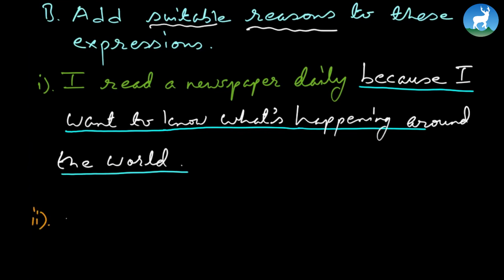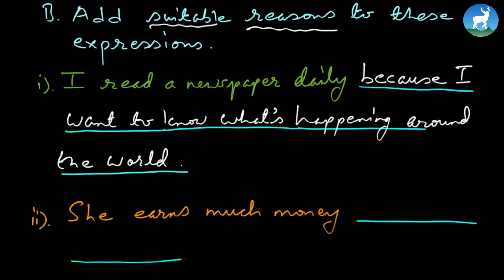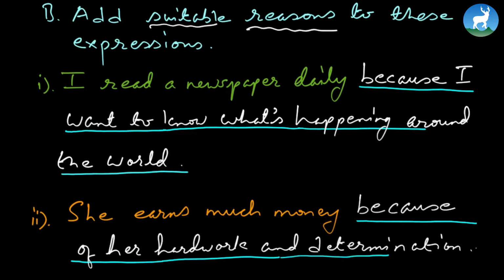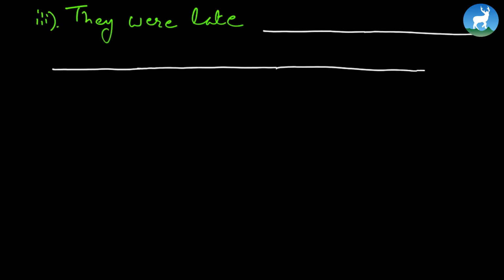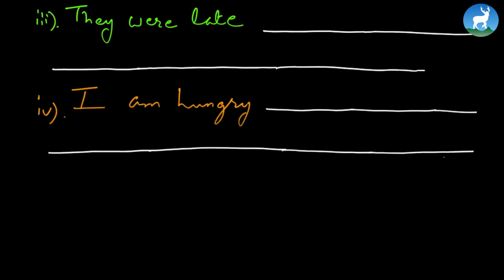Number 2, one more, I'll do it for you. She earns much money. So what do you think could be a suitable reason for this particular statement? She earns much money because of her hard work and determination, meaning she's determined to do something remarkable. Okay, now number 3, give a suitable reason to this. I'm hungry. The reason again is yours. Because I have not eaten since morning. It could be anything. So let's move further. This you can do as homework.